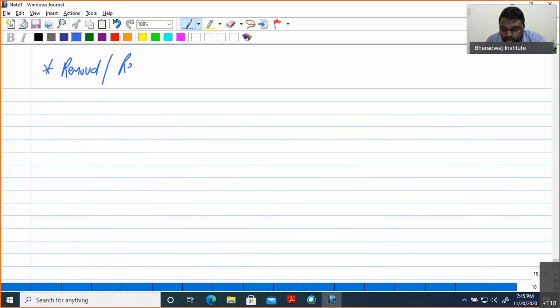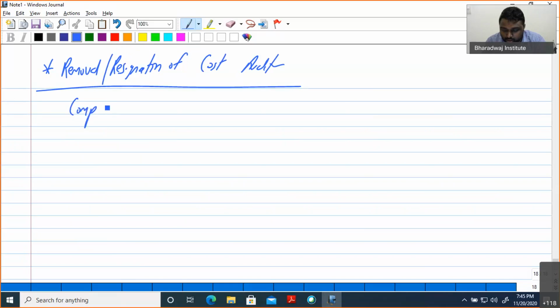Removal or resignation of cost auditor. The company can remove, but before removal, the cost auditor must be given an opportunity of being heard.